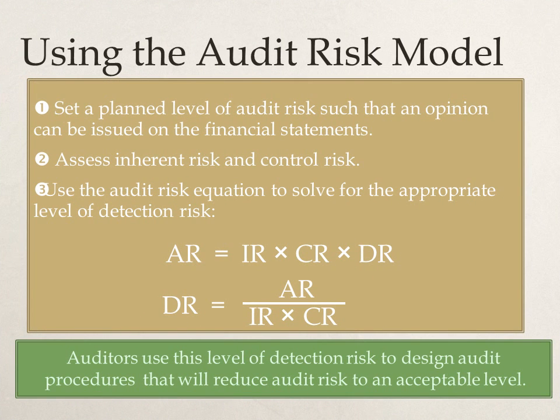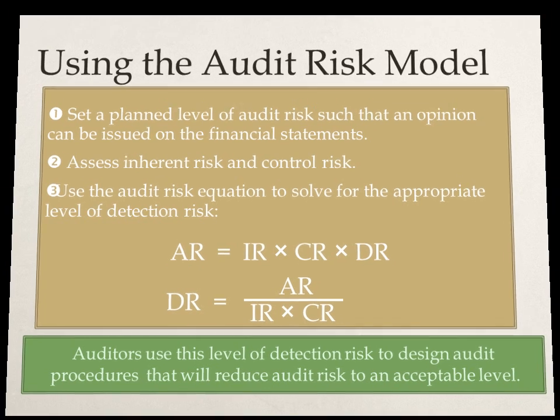How you actually use the audit risk model in practice versus theory varies significantly. We oftentimes will rewrite the formula to allow us to state detection risk as the key variable. We know audit risk is set by the audit firm before we begin. We know inherent risk and control risk are going to be assessed based on our interviews and expertise with the client. This will allow us to determine detection risk. Detection risk in this formula highlights the role the auditor uses it for determining the nature, extent, and timing of the audit procedures.